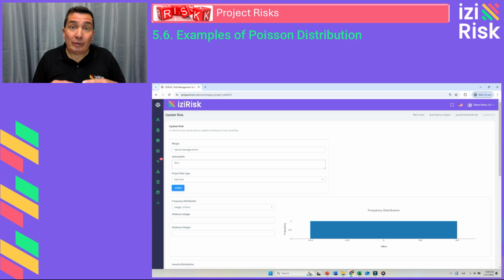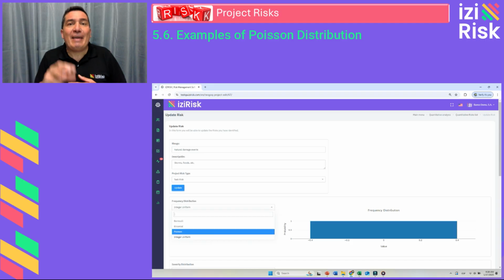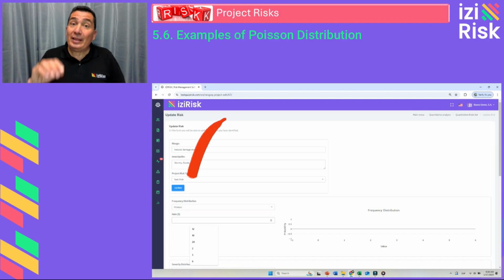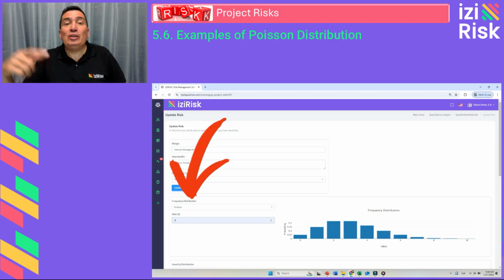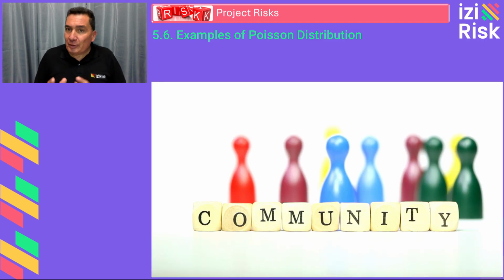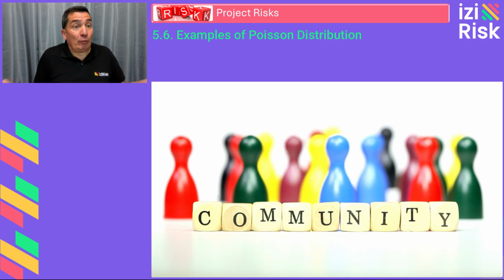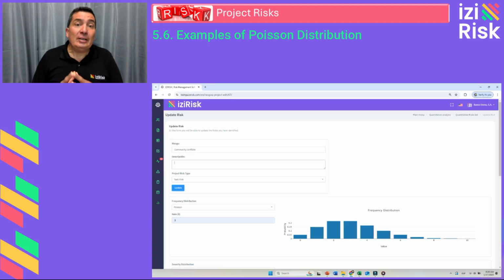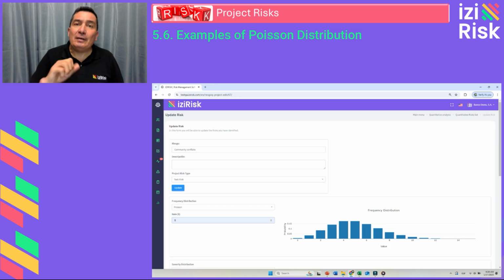Using this parameter, lambda equals 3, we could generate a Poisson distribution that would articulate a frequency distribution, showing the probability of encountering each of these scenarios. Another example could be conflicts with the local community. If there's historical data, or at least the judgment of an expert, they might say that on average they would expect to have about 5 conflicts.